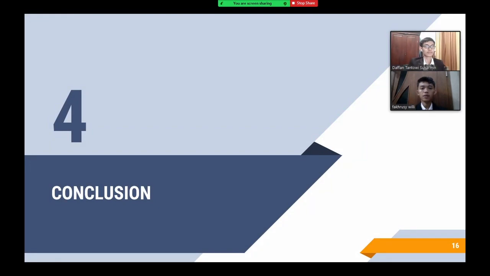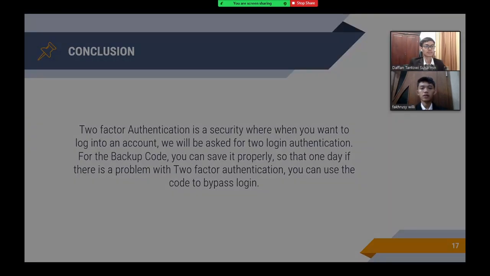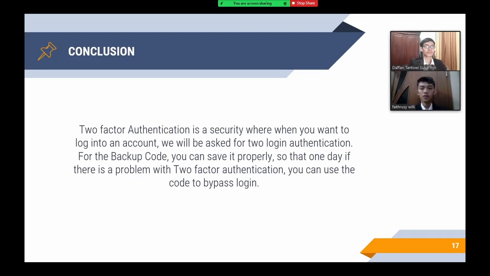Next, chapter 4 is the conclusion. Finally, we had a conclusion from our discussion: two-factor authentication is a security measure where, when you want to log into an account, you will be asked for two login authentications. For the backup code, you can save it properly so that one day, if there is a problem with two-factor authentication, you can use the code to bypass login.